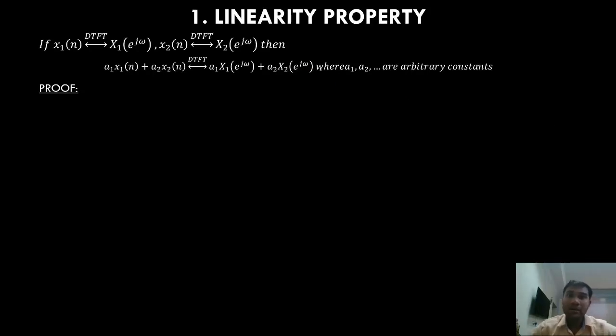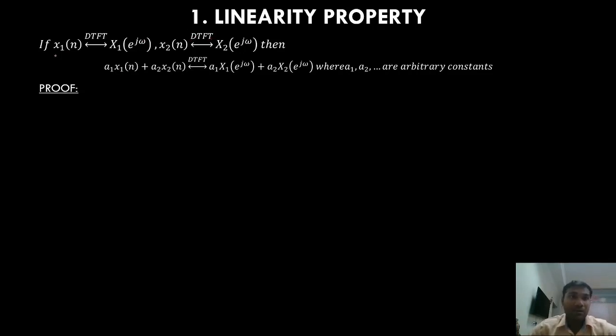Now we'll look at properties of DTFT. These properties will be very similar to those that we proved in the second unit, the continuous time Fourier transform. We have proved linearity, time shifting, frequency shifting, time scaling, and many other properties, convolution and multiplication property, conjugation property. So all of them we will again prove in DTFT.